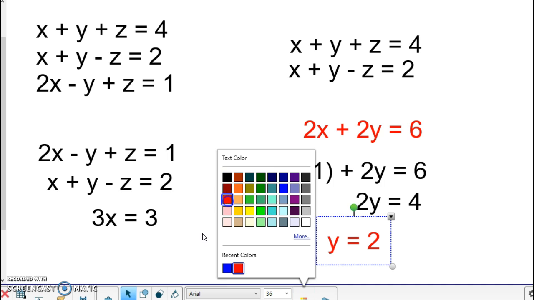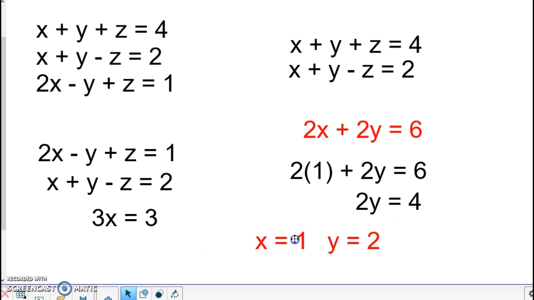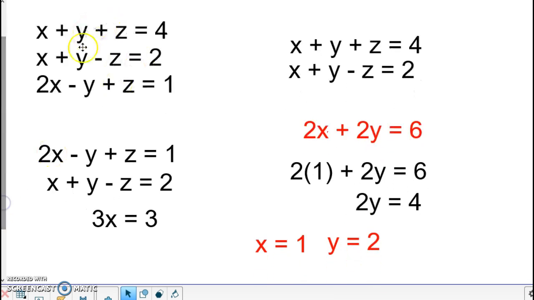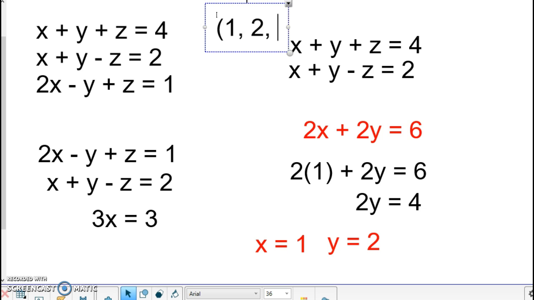So when you have 2 of them, you go back to the very beginning and you plug those into the originals. So here are my originals right here. I plug in 1 and 2. I'm going to have 3 plus z equals 4. Well, that means I'm going to have 1. Remember my answer, I have to put in my parentheses. So it's x, y, z.